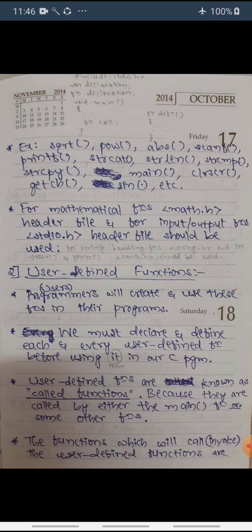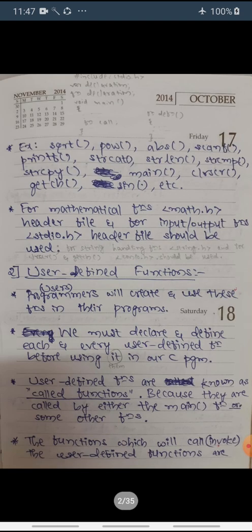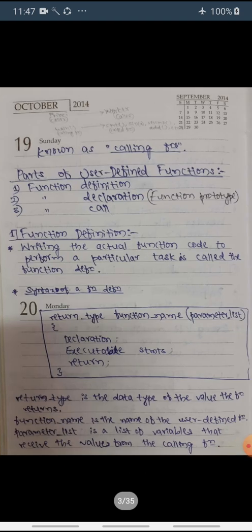So user defined functions are known as called functions because they are called by either the main function or some other function. The functions which call or invoke the user defined functions are known as calling functions. The best example is the main function.